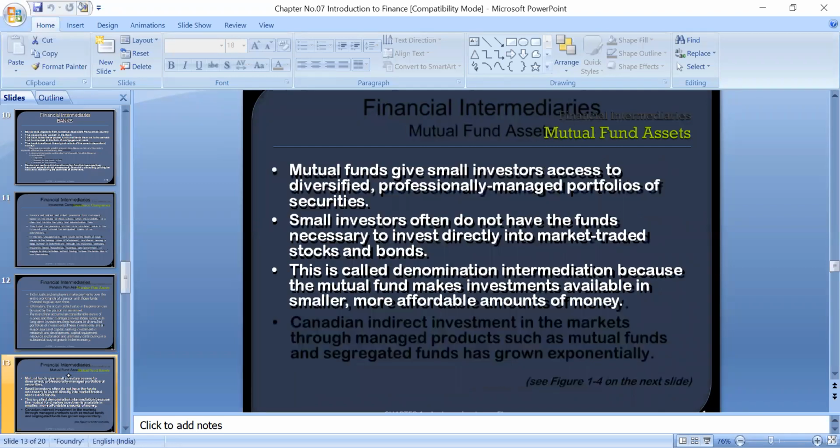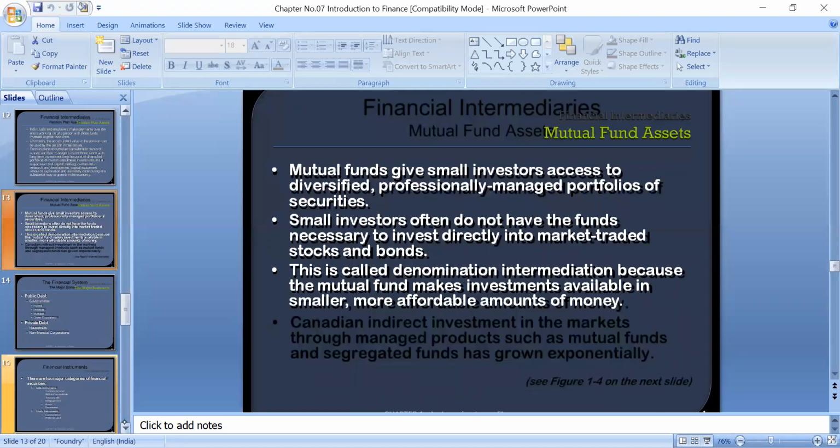Okay. There is another one, mutual fund organizations. Mutual funds give small investors access to a diversified, professionally managed portfolio of securities.